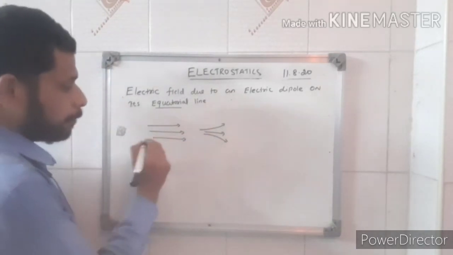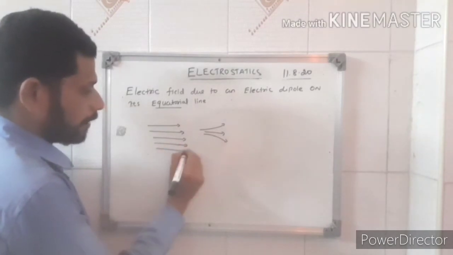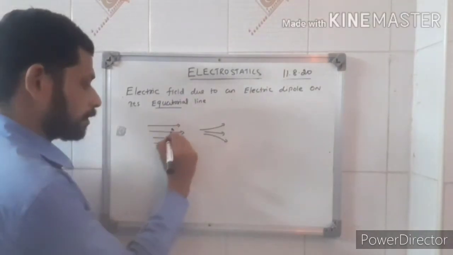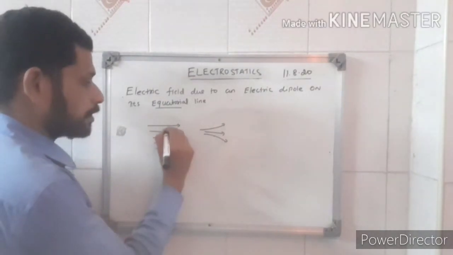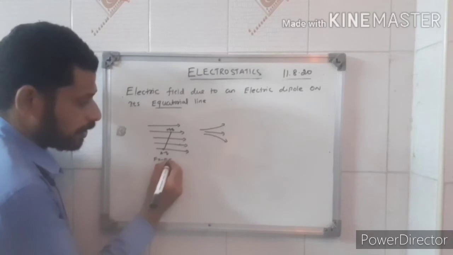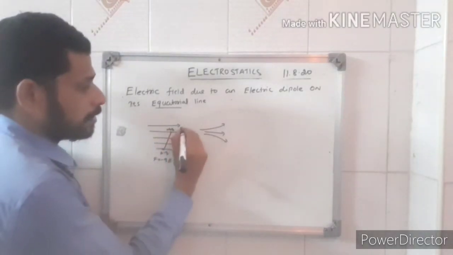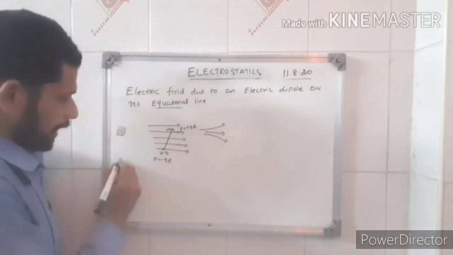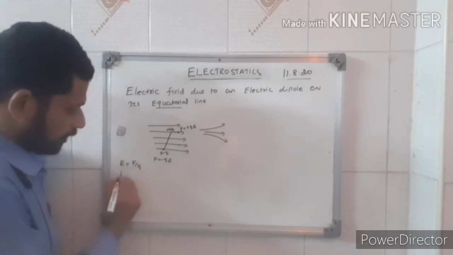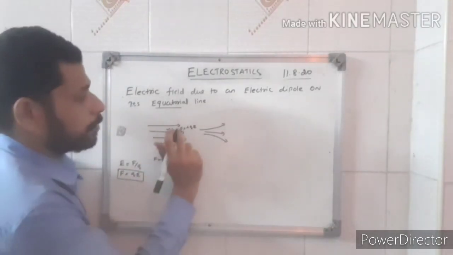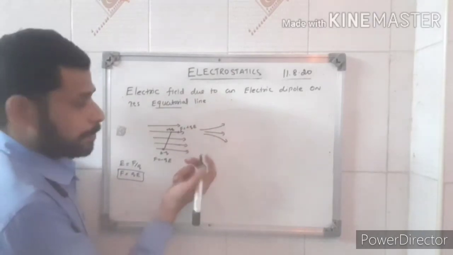When you place the dipole in a uniform electric field, what will happen? Okay, if you have the dipole with minus Q and positive Q, the force experienced by the negative charge F equals minus QE, and the force experienced by the positive charge will be equal to positive QE. Electric field is force per unit charge, so force will be equal to QE.